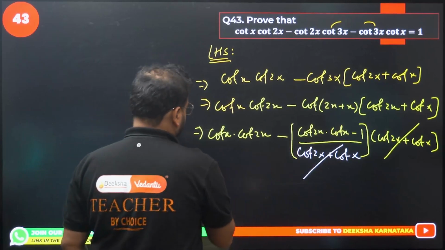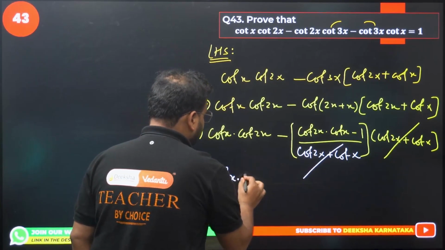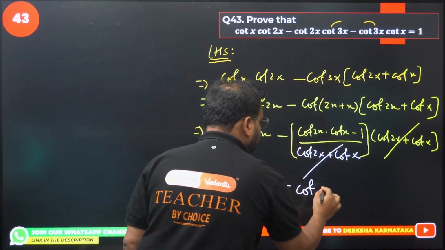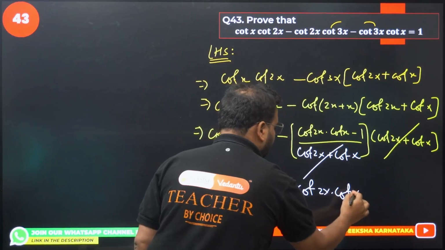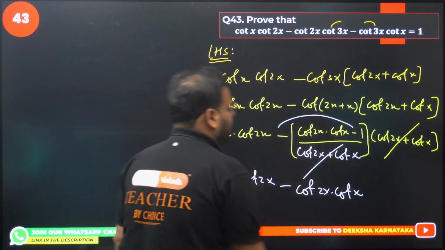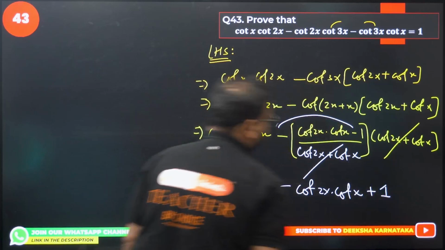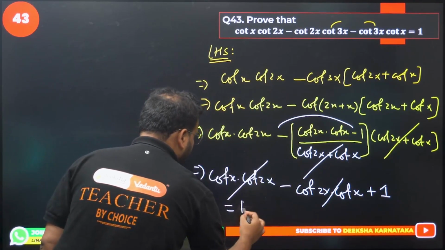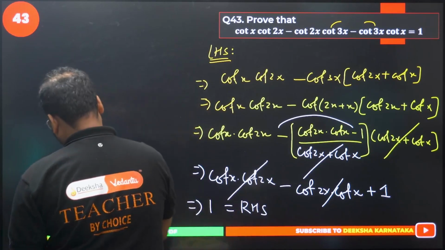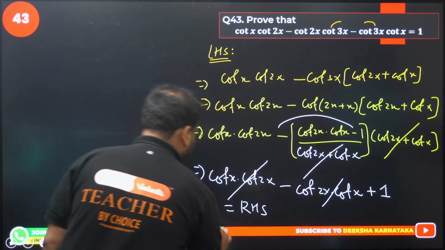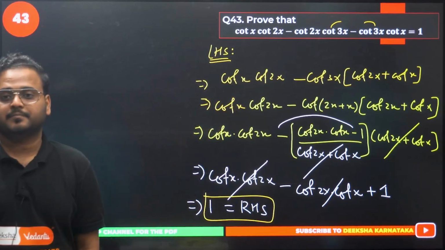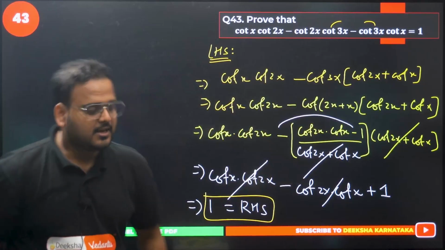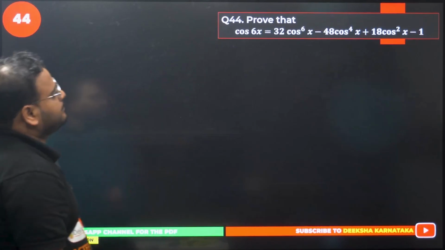Now expand the other bracket we have left. So we have cot of x into cot of 2x left. Minus sign is there, so put a minus sign. Cot of 2x into cot of x, minus and minus 1 becomes plus 1. Okay, this is cancelled. So this whole thing is equal to what? 1, which is nothing but your RHS. Okay, clear or not? Yeah, RHS is 1. Have a look. Done. Easy, very easy. Okay, 44 now.